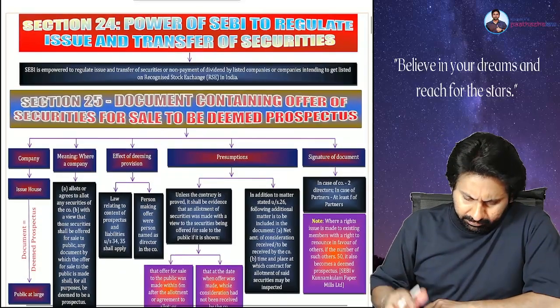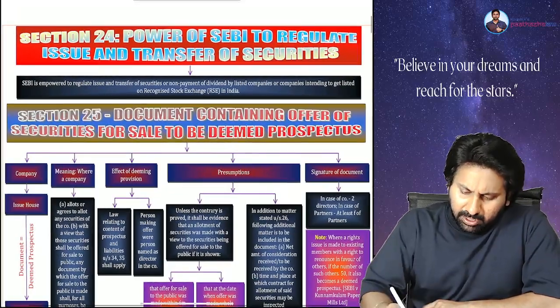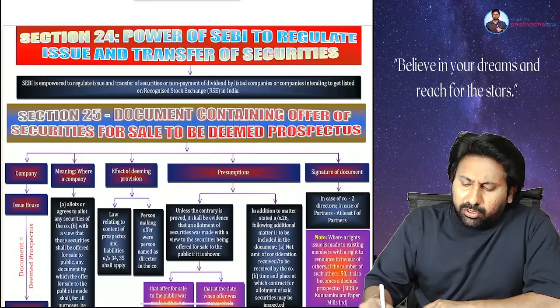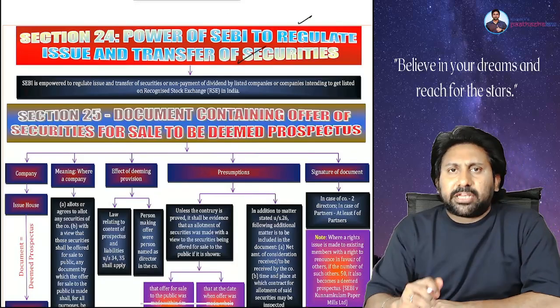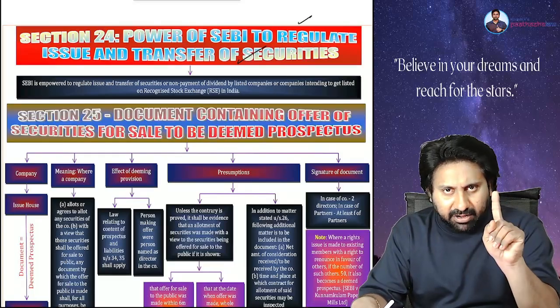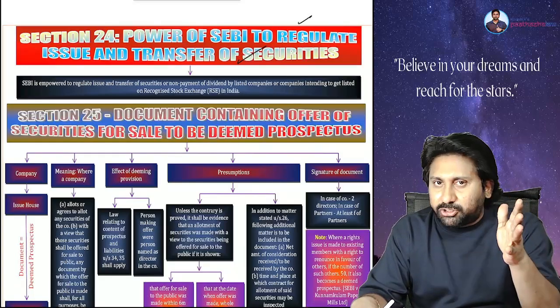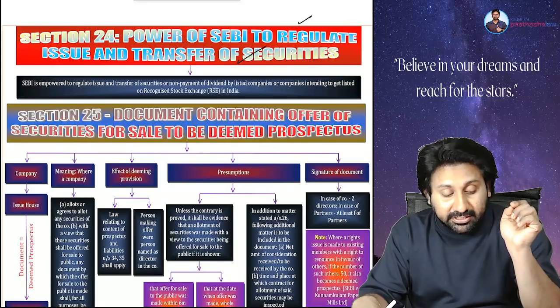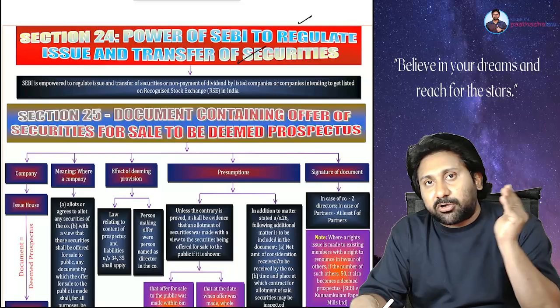So let us see. Power of SEBI. To do what? To regulate the issue and transfer of securities. There are two problems in the securities market. Number one, issue of securities, public issue or private issue, anything. Second one is transfer of securities, means how to transfer the shares from one person to another person.